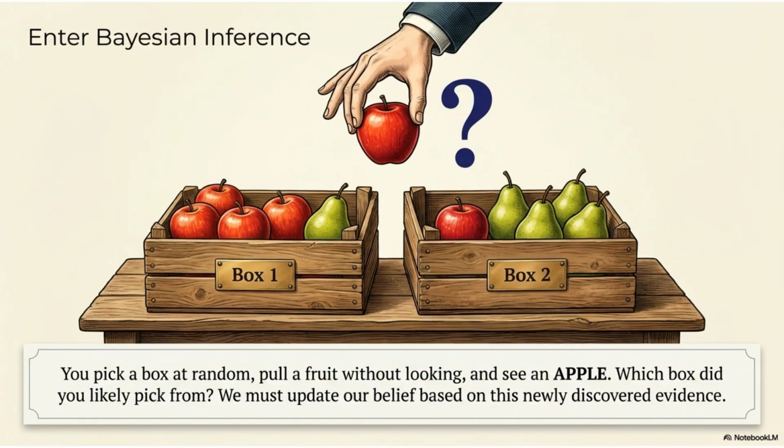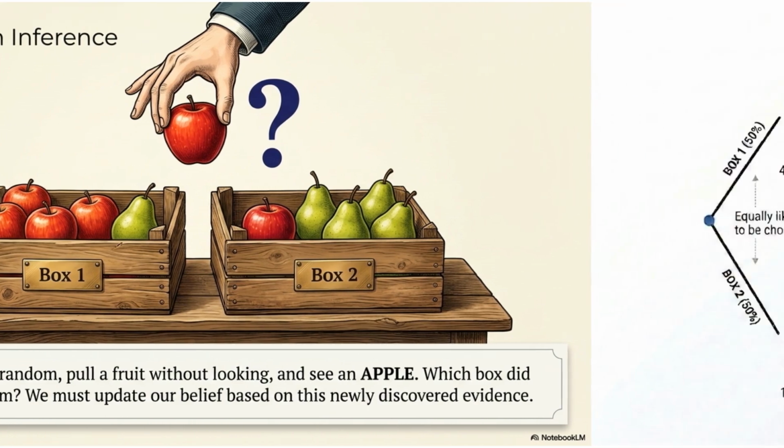Because the 2 boxes are equally likely to be chosen, each starts with a 50% chance. Box 1 contains 4 apples and 1 pear, while box 2 contains 1 apple and 4 pears. An apple is therefore 4 times as likely to come from box 1 as from box 2. After seeing an apple, the probability that it came from box 1 becomes 80%, while the probability that it came from box 2 is 20%. The apple provides strong evidence in favor of box 1.